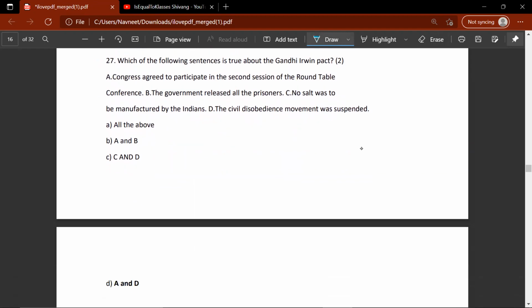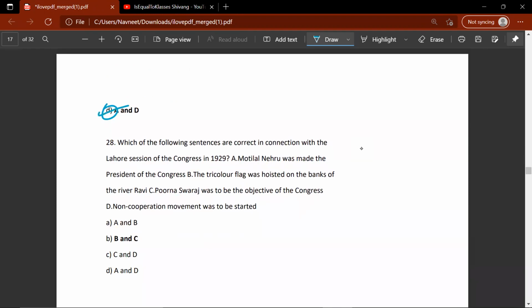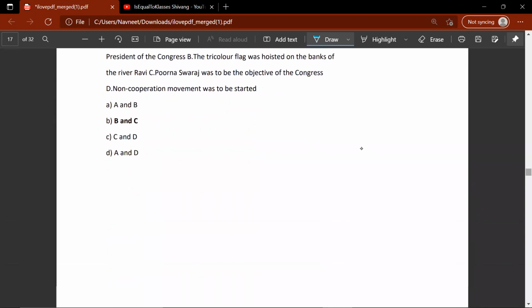The 27th question. Which of the following sentences is true about the Gandhi-Irwin Pact? A, Congress agreed to participate in the second session of Roundtable Conference, correct. B, the government released all prisoners. C, no salt was to be manufactured by the Indians. This is wrong. D, the civil disobedience movement was suspended. So the correct answer would be A and D. Moving on to the next question.